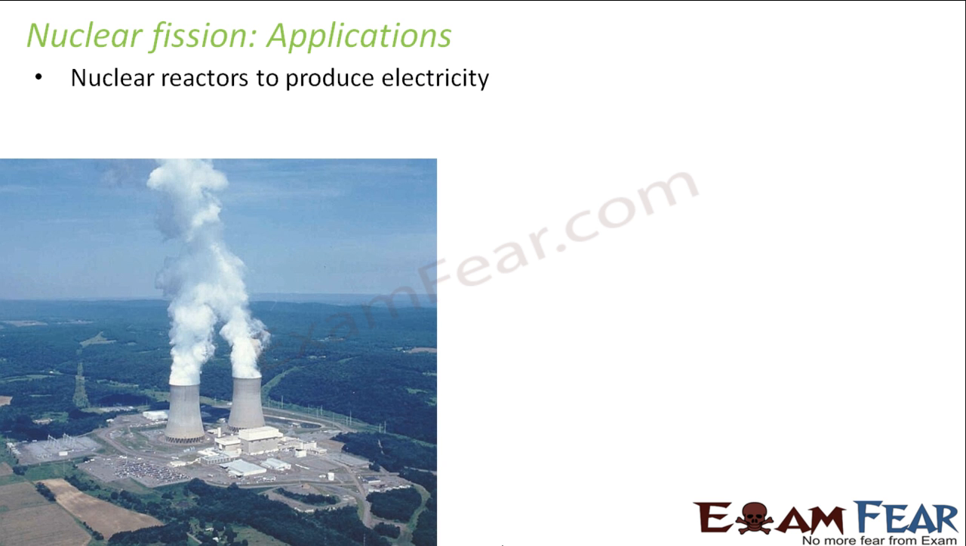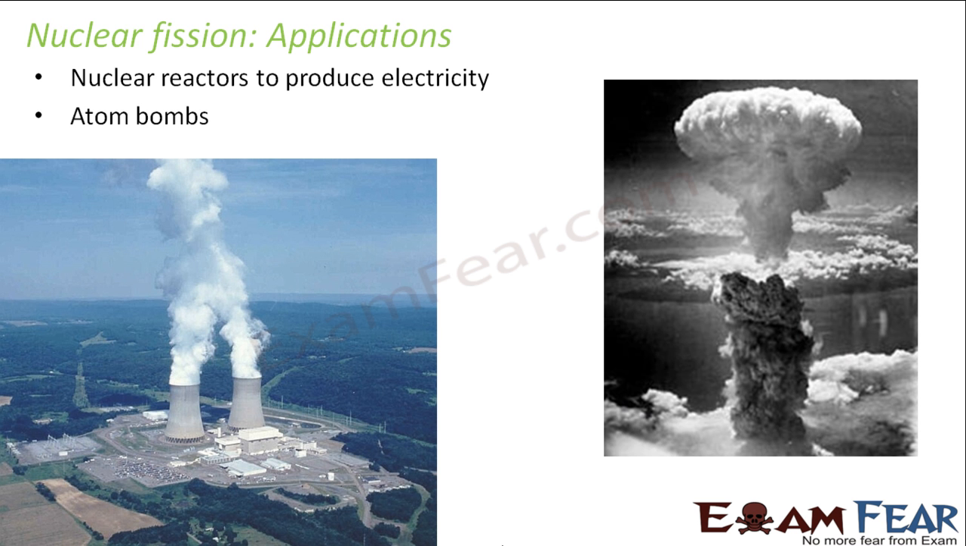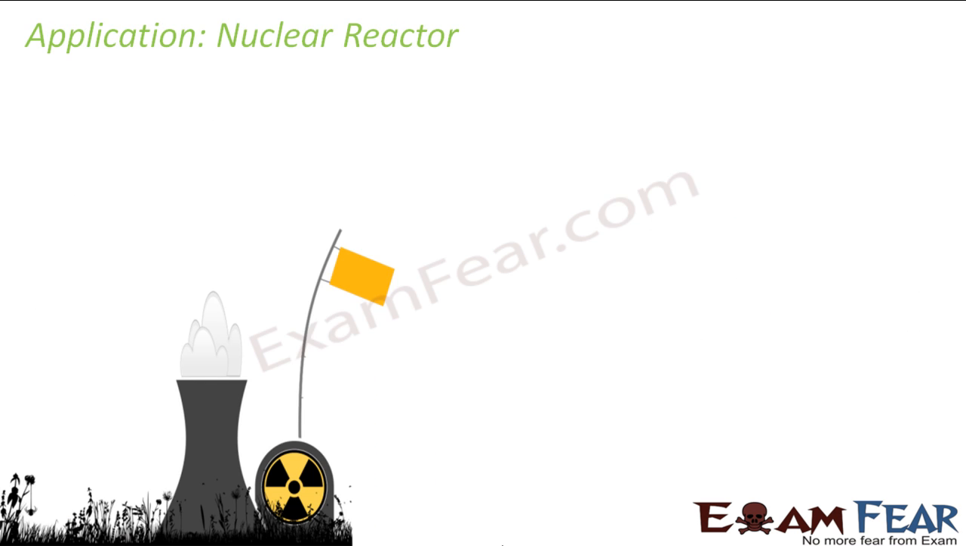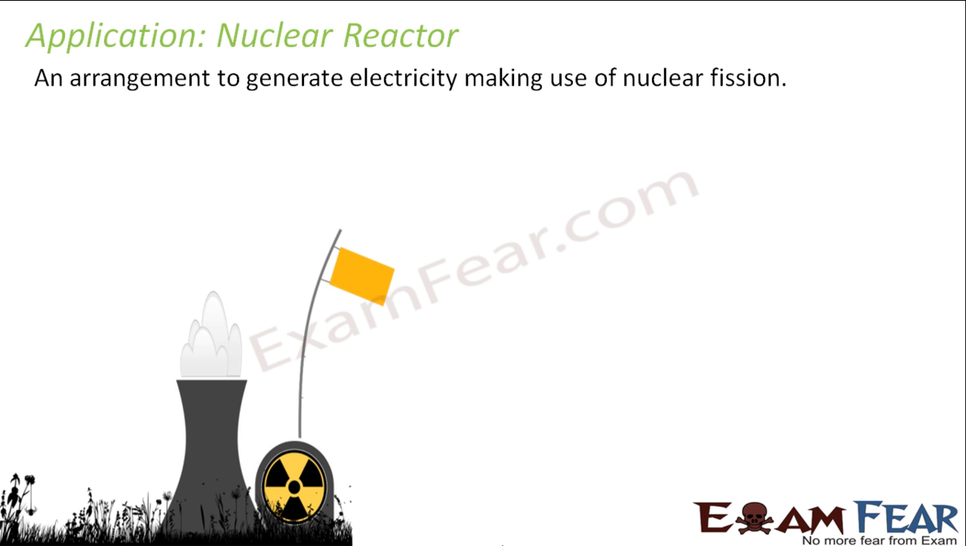So as I mentioned before, nuclear reactor's application is that it is used to produce electricity. At the same time, you have different destructive applications as well. For example, your atom bombs. So let us quickly talk about nuclear reactor. However, I will not talk about it in detail. You will study about it in class 12. So nuclear reactor is an arrangement to generate electricity making use of nuclear fission. To be very specific, making use of controlled nuclear fission.